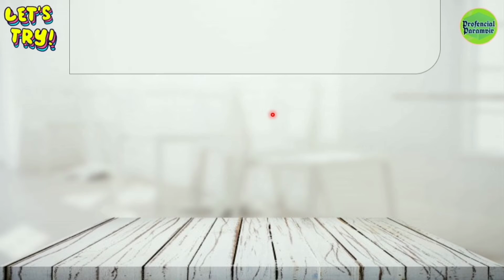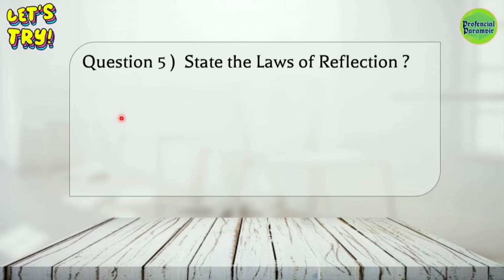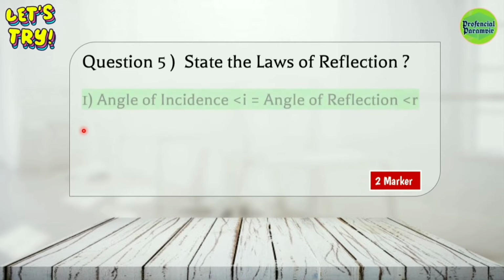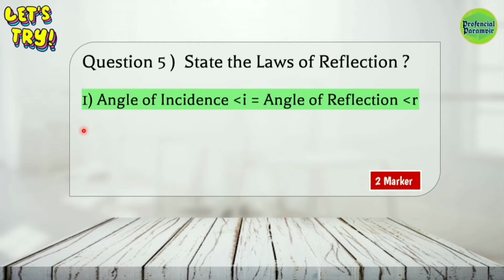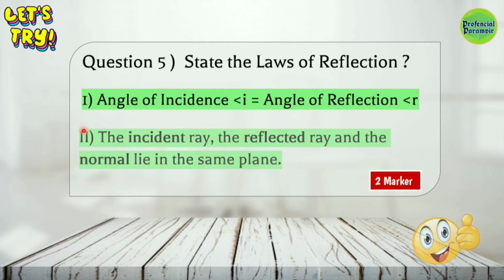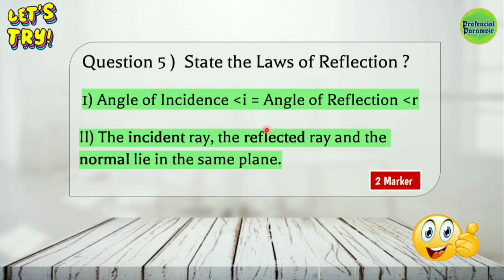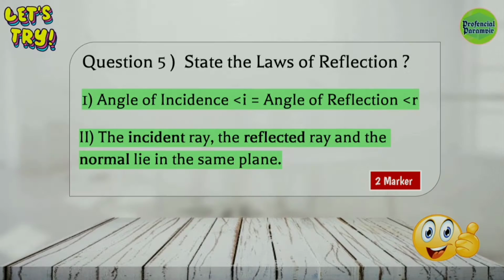Moving on, this is the 5th question. State the laws of reflection. This is an important question for 2 marks. The first law of reflection is angle of incidence i is always equal to angle of reflection r. Second, the incident ray, the reflected ray and the normal lie in the same plane.